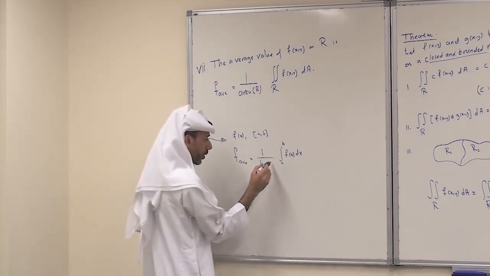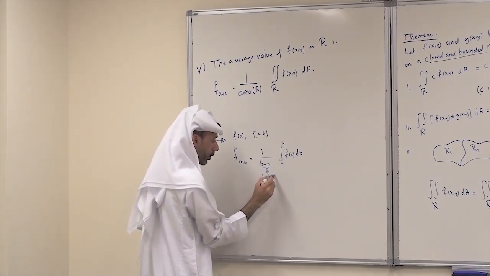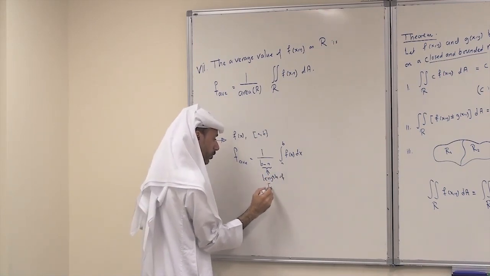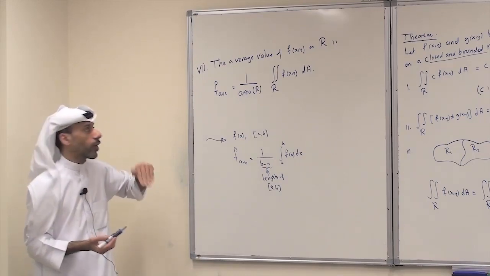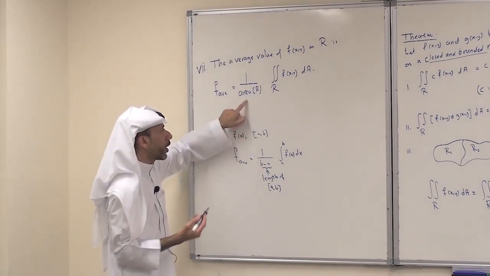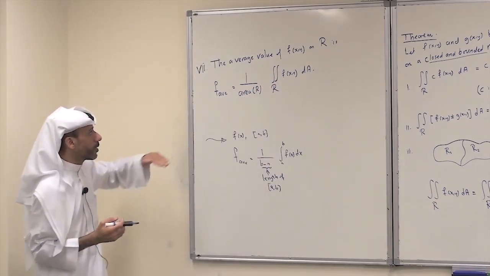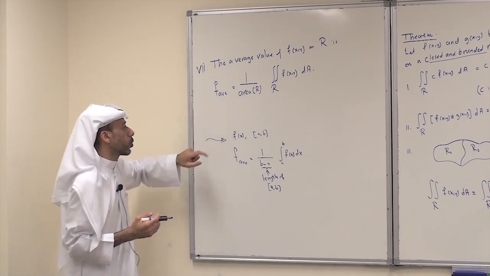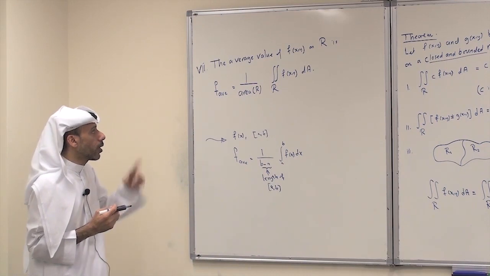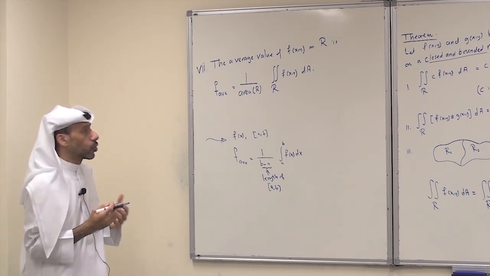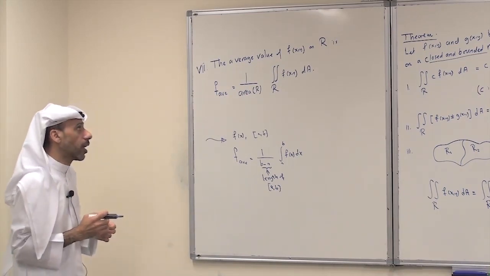Here b minus a is just the length of the interval ab. So for functions of two variables, we replace the length by the area of the region R. So really it is a generalization of the formula for functions of one variable. This is the formula for computing the average value of a function of two variables on a closed and bounded region R.